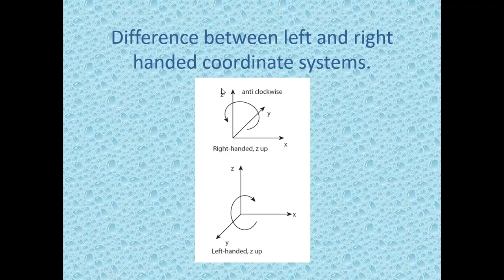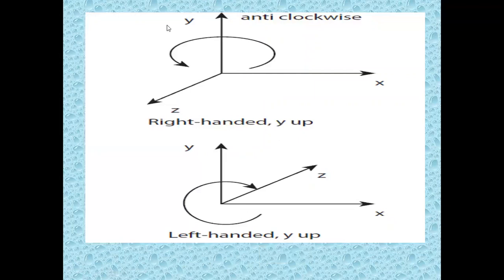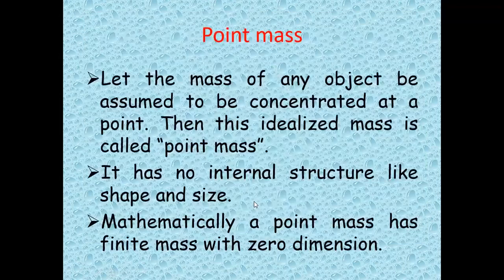You can see in the first diagram, here we have Z up, that is the Z coordinate up. And here it is in anti-clockwise direction, x, y, z. In this diagram, it is in clockwise direction, x, y, z. Here also z is up. Now this diagram has y up. Here x, y, z is in anti-clockwise. Here also y is up, but it is in clockwise direction. Okay, x, y, z.